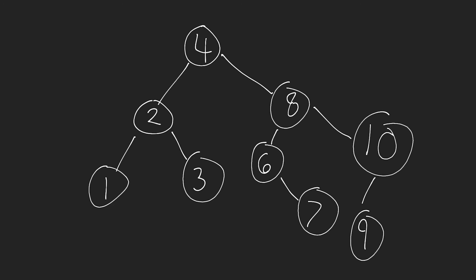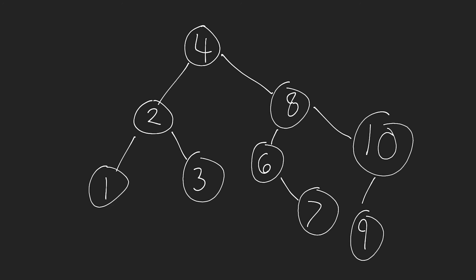The reason this is valid is because every single node satisfies the properties that I discussed. We have only values that are less than the node value in the left subtree, and only values that are greater than or equal to the node value in the right subtree. Now, having this type of binary search tree structure allows us to efficiently search for, add, and delete different elements. The reason for that is that we know this property. We know that elements are either less than or greater than depending on their position in the tree, so we can more efficiently search through the tree when we're looking for a specific element.